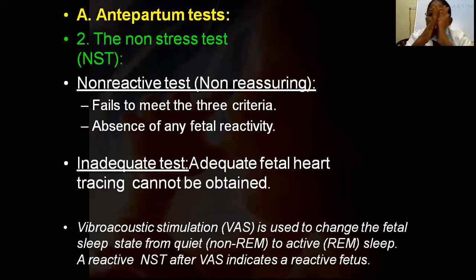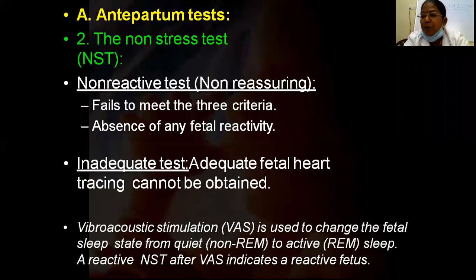Non-reactive NST is when all these criteria are not met and there is no fetal movement, so no reactivity, absence of any fetal reactivity. Inadequate test means we cannot get any tracings, or the fetal heart is not proper. Either the mother is not pressing properly, we are not able to get good tracings because of an obese abdomen or polyhydramnios, or the baby is not well positioned inside, or the machine is not working. So all these things can be there.